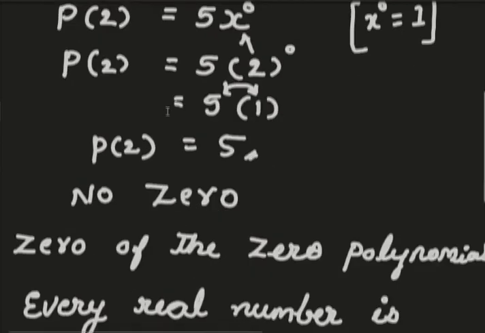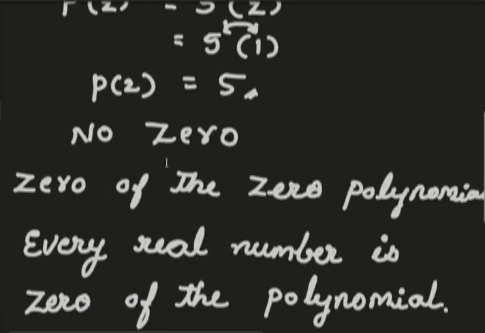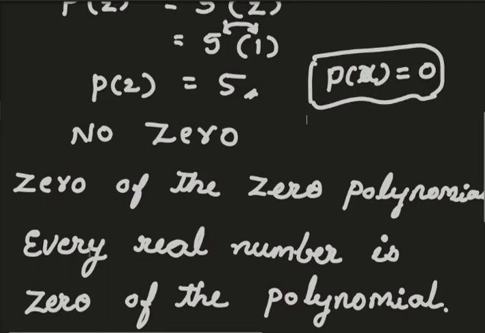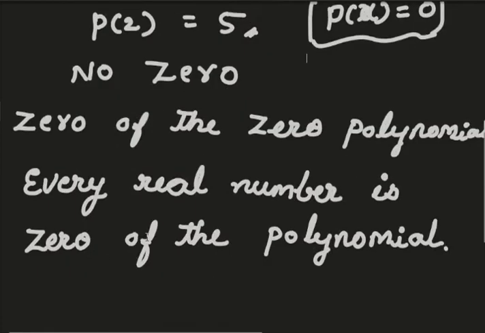Okay. Now let us see one more thing, that is the zero polynomial. The number 0 is the zero polynomial. We write the zero polynomial like this: P of x is equal to 0. Then it is very interesting to know that the zeros of the zero polynomial are all real numbers. Every real number can be a zero of the zero polynomial.